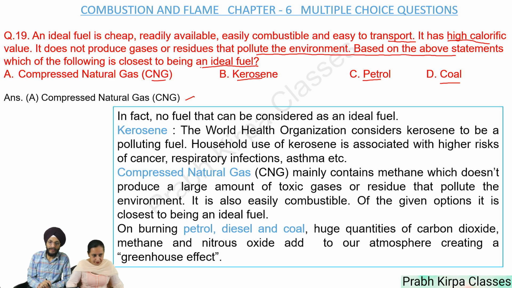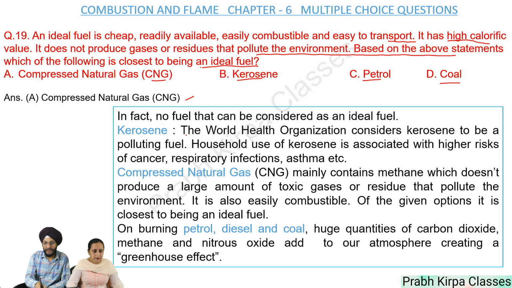In this question, we are to find out as to which is an ideal fuel. We have been given 4 options and we are to find out the exact answer. Before answering this question, we are to find out certain facts relating to each option. So let us discuss the same.